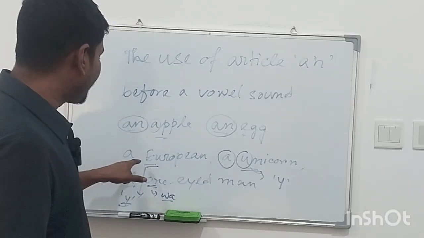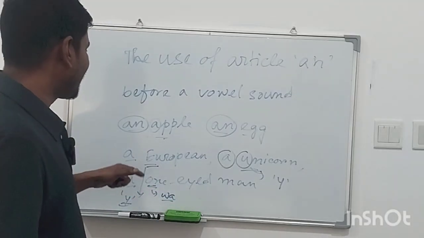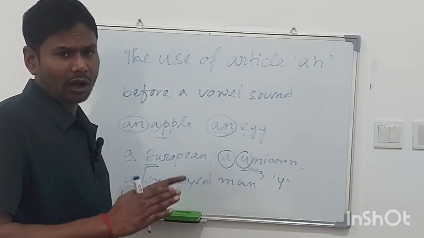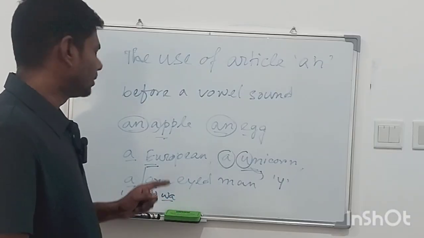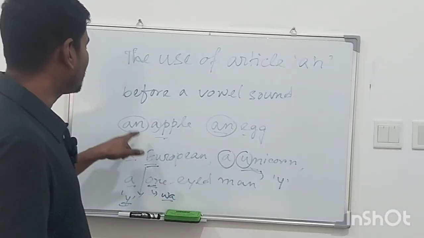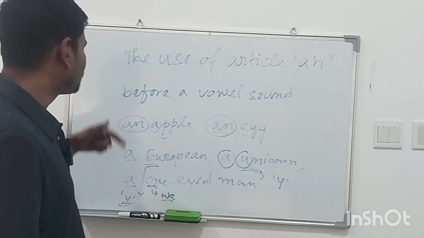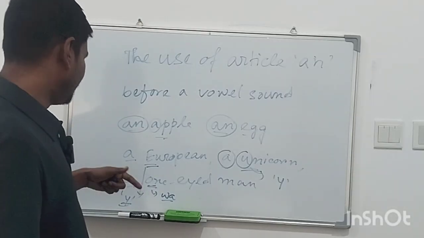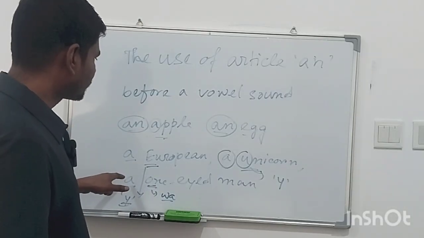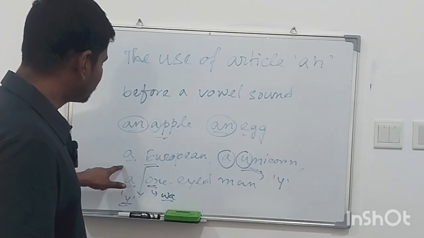Okay. So I can say that when a word takes the sound of a vowel, we should use an. If it takes the sound of a consonant, we should use a.